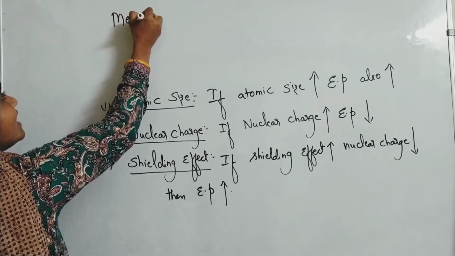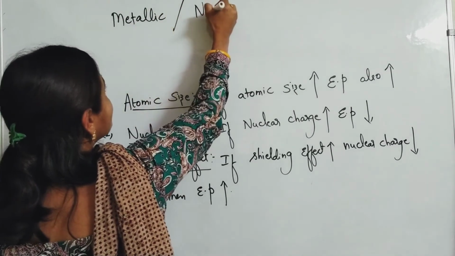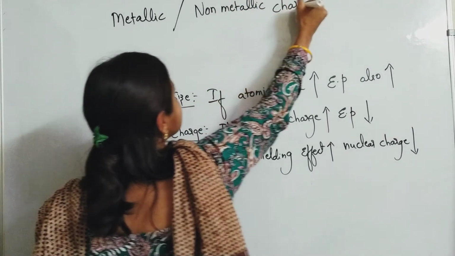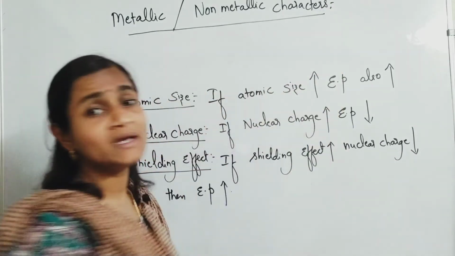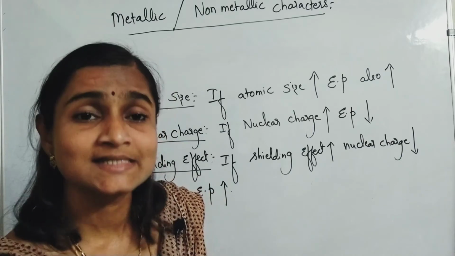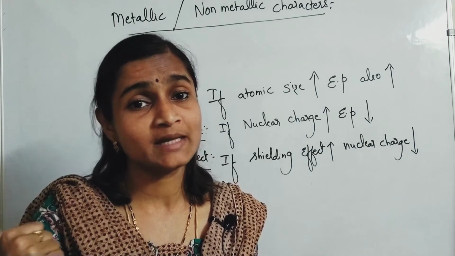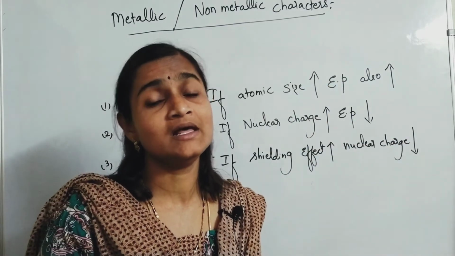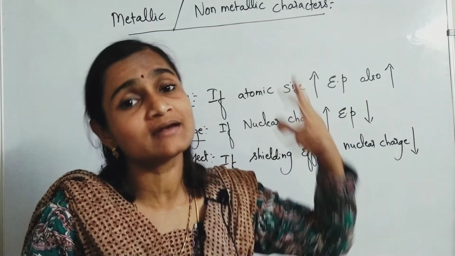The next side heading which we have to keep is metallic and non-metallic characters. What are those? Metals, where are they located? In the extreme left of the periodic table. Non-metals, where are they located? In the extreme right of the periodic table. So in a period from left to right, metallic character decreases and non-metallic character increases.